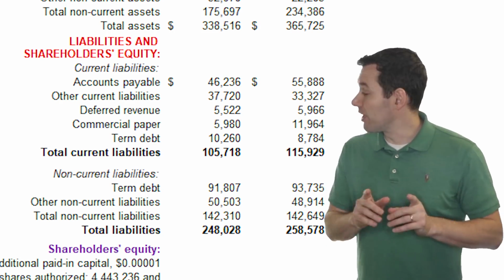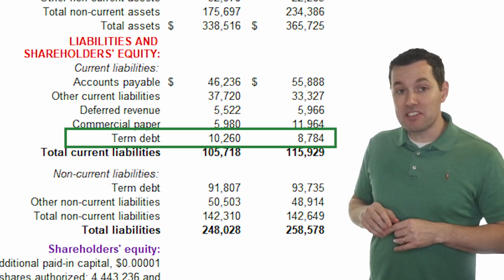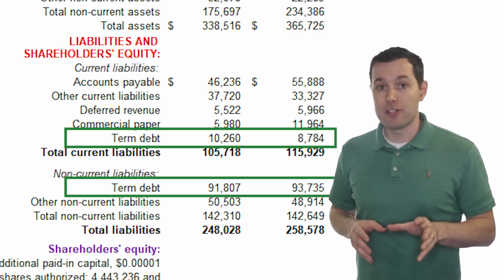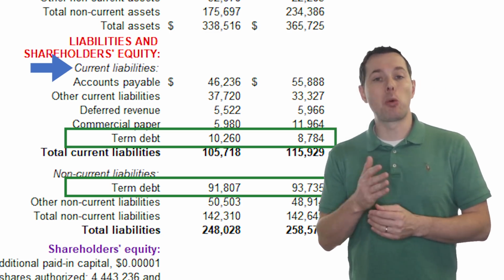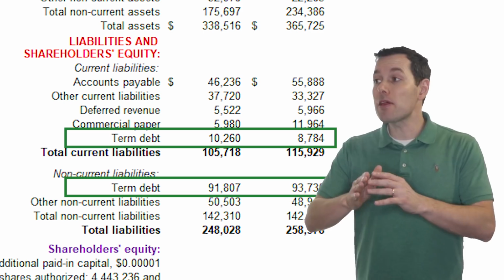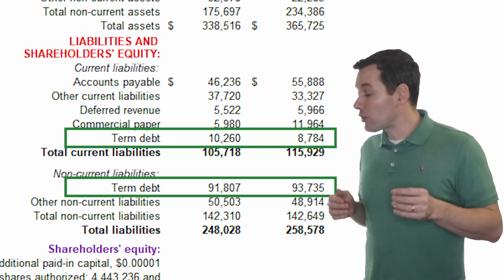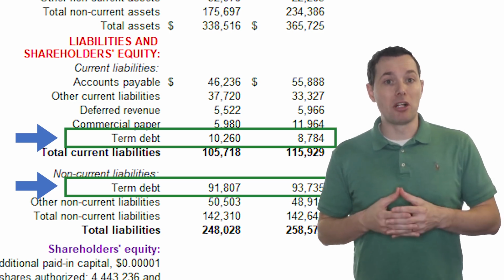What we're really looking for here is term debt. That falls into both the current liability section and the non-current liability section. Now, just so we're all on the same page, current liabilities are items owed by the company within the next 12 months. Anything beyond that is non-current liabilities. So this term debt is the debt that Apple owes from the bonds that they've issued.